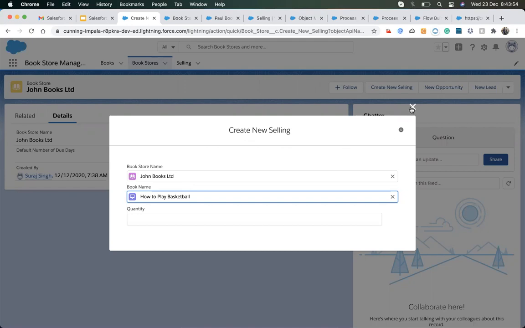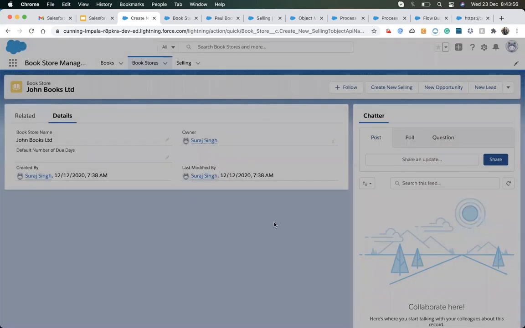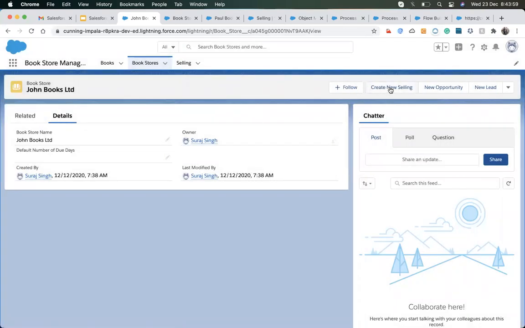So it's something quite in this way. The flow is executing from any button. We are taking the input. We are creating the records. These kinds of actions we can do using a flow.